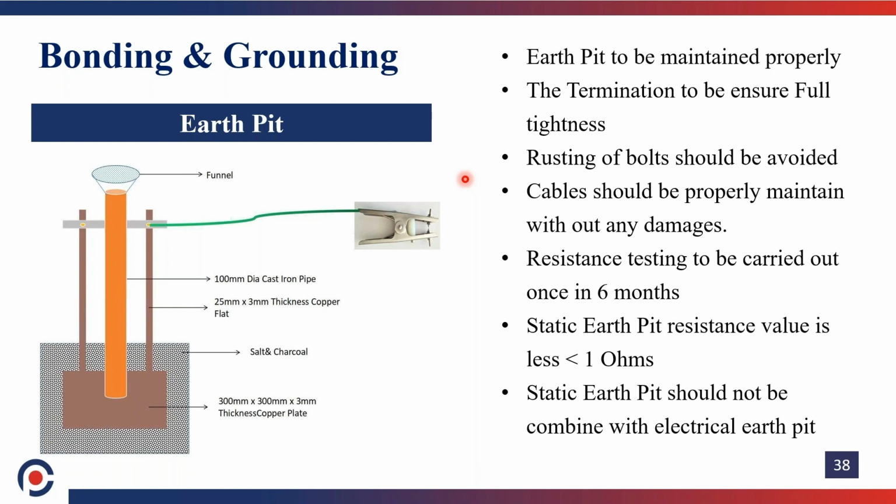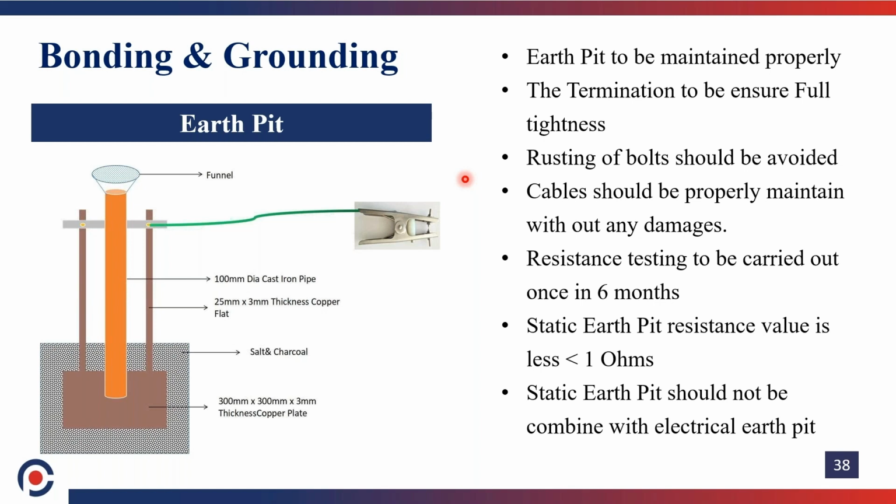Rusting of bolts should be avoided, and cable should be properly maintained without any damages, and static earth pit resistance should be maintained below 1 ohm. Normally, every 6 months once we need to check the resistance of the earth pit, and weekly once we need to check all the connections, and the static earth pit should not combine with the electrical earth pit.